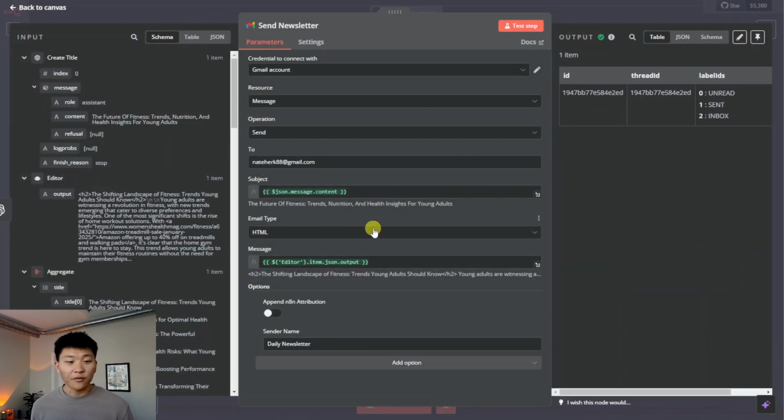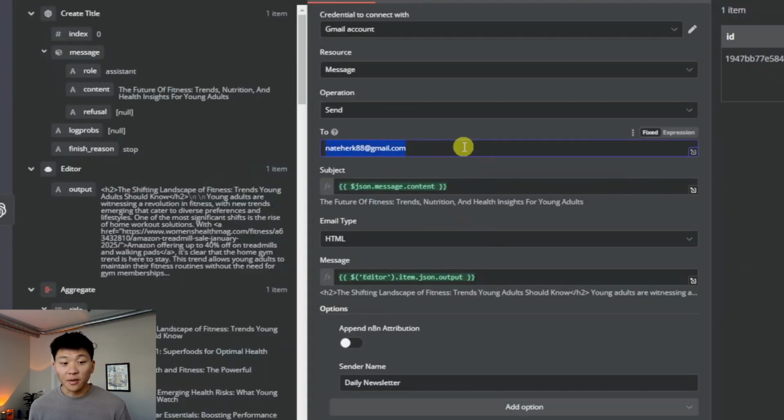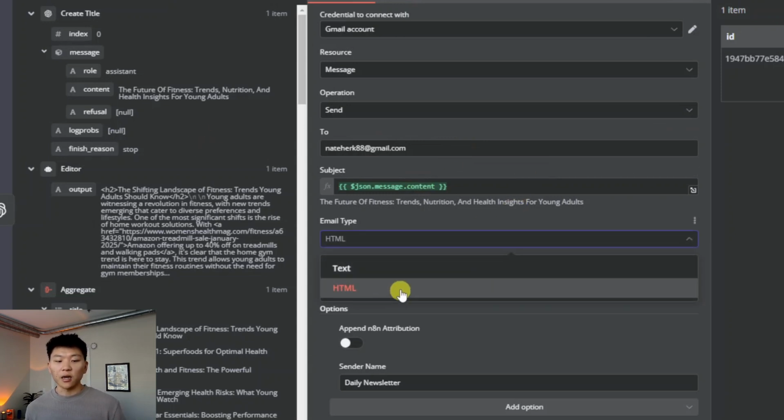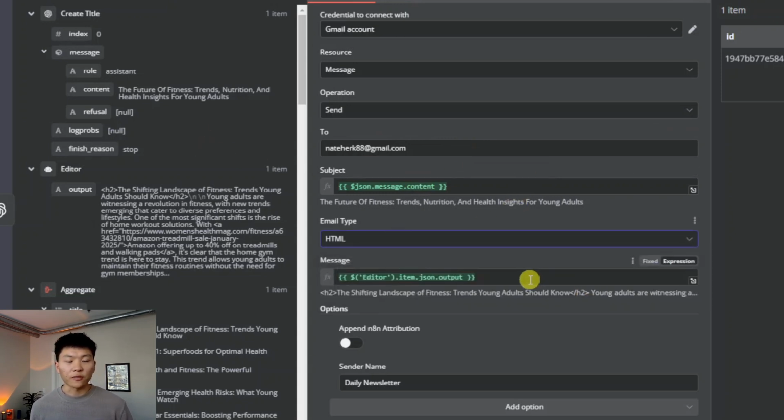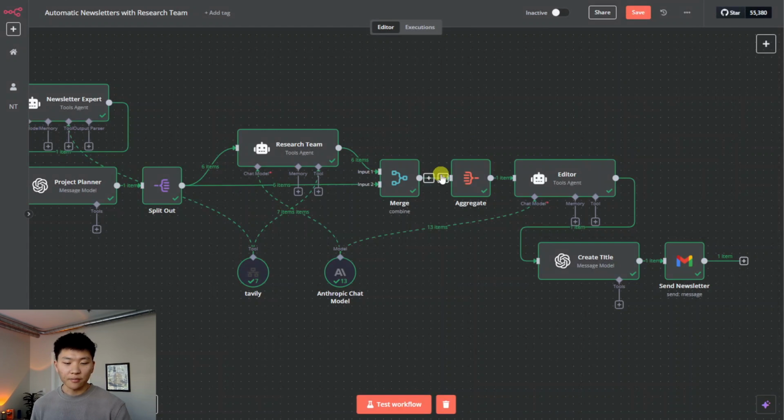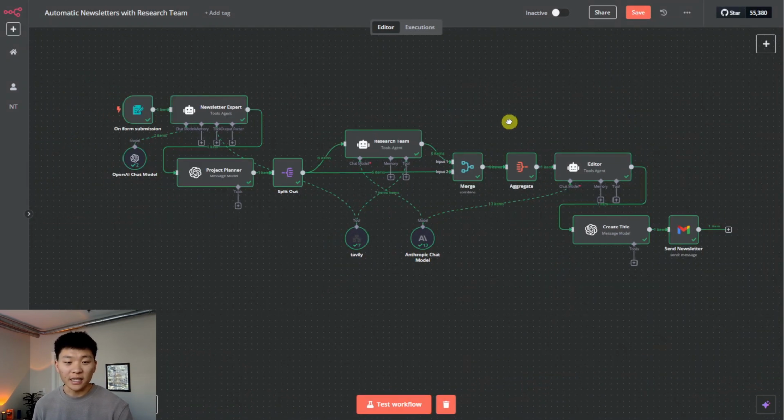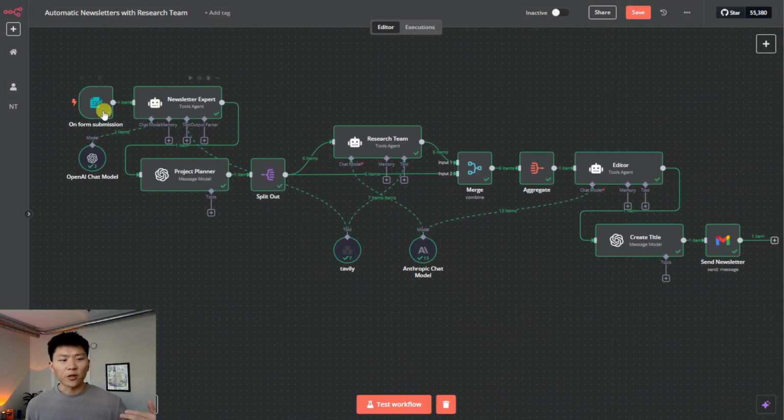As far as sending it off in Gmail, I just put a fixed Gmail for now, rather than putting in an expression. The subject is just the title that we got from that previous node. We want to send this off as HTML rather than text, and then the message, of course, is going to be the output from that editor. And then I just changed the sender name and I turned off append n8n attribution. And that's basically it.